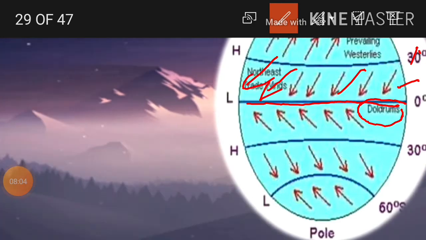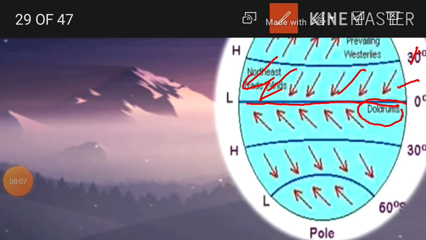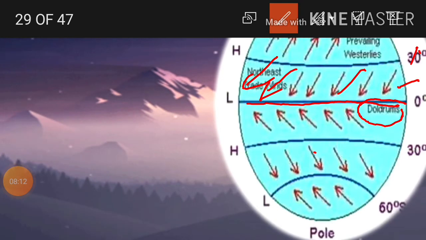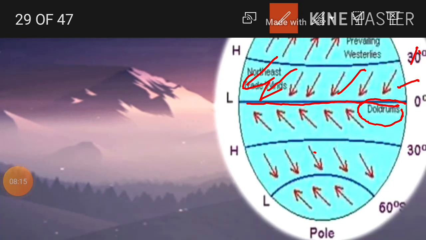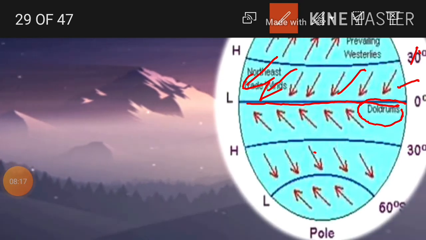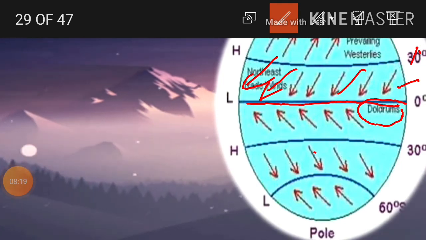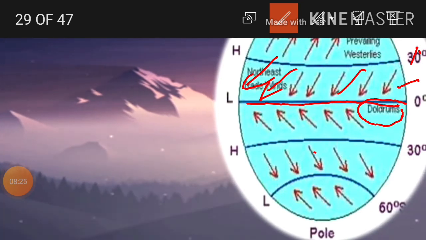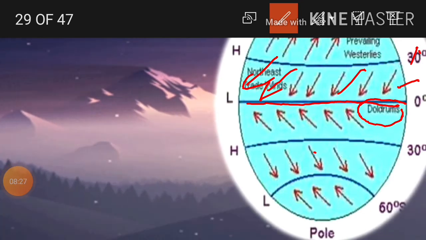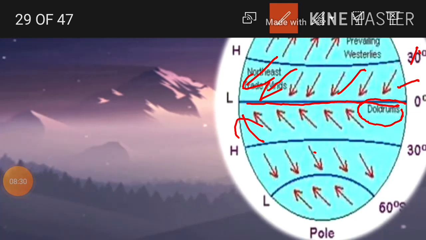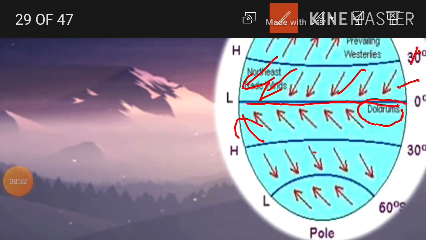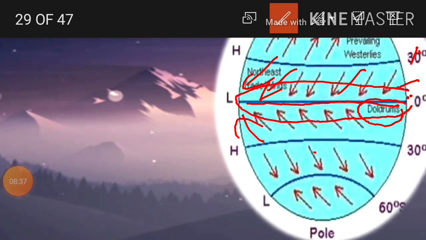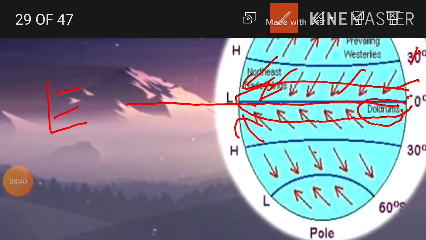Why? As you know, high pressure moves toward low pressure areas. The equator divides the globe into two equal halves. Here, at 30 degrees latitude, there is subtropical high pressure. These winds also carry moisture toward the equatorial area, so the equatorial region receives more rainfall, which leads to the formation of evergreen forest.